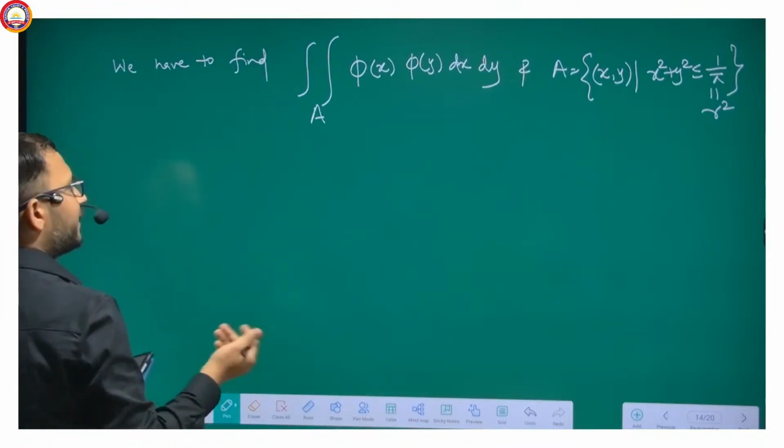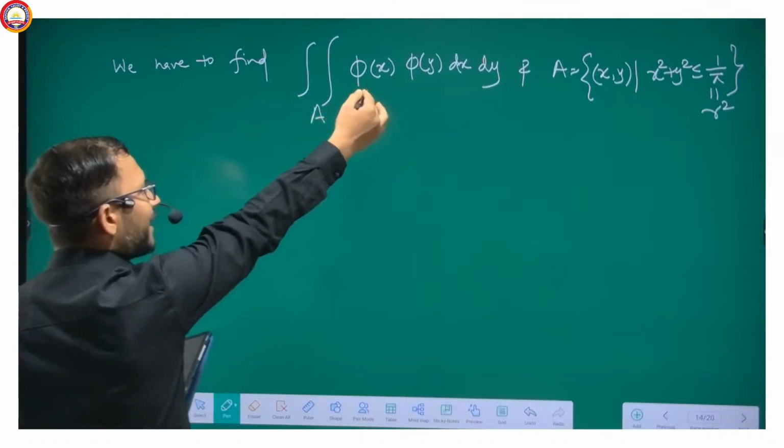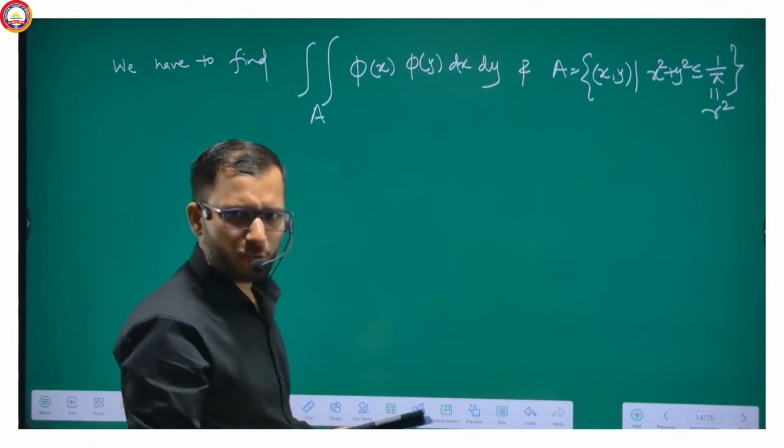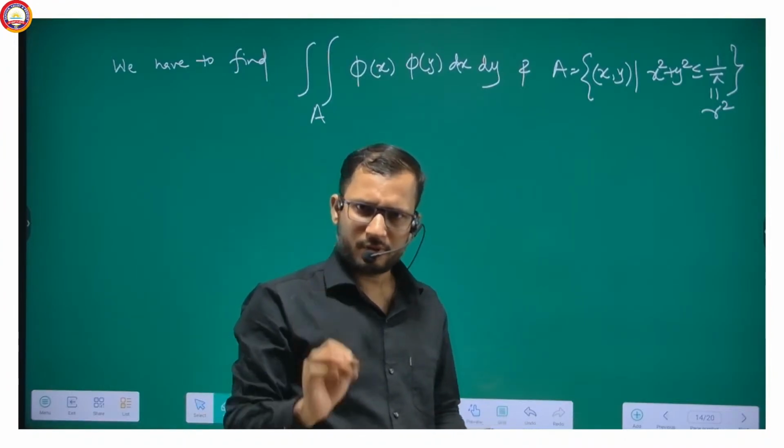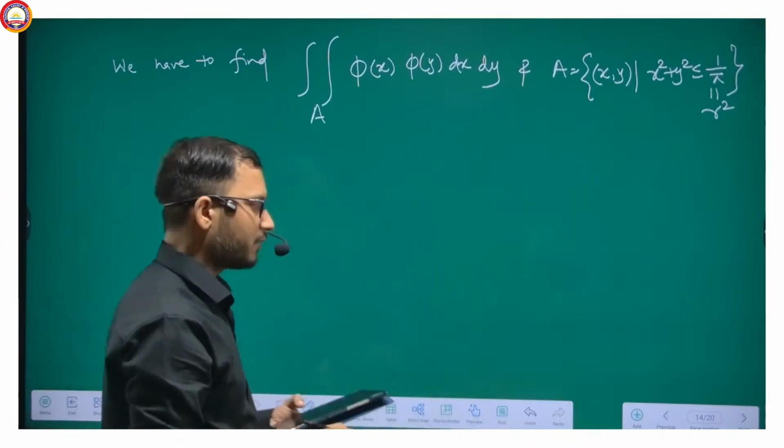Now, let us transform it. Because phi x is 1 by root 2 pi e to the power minus x square by 2, and phi y is 1 by root 2 pi e to the power minus y square by 2.